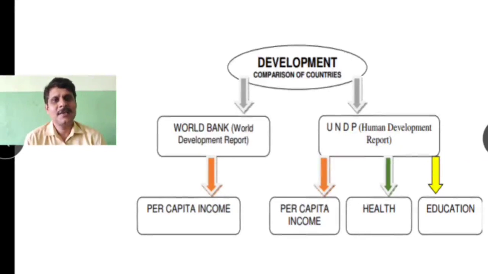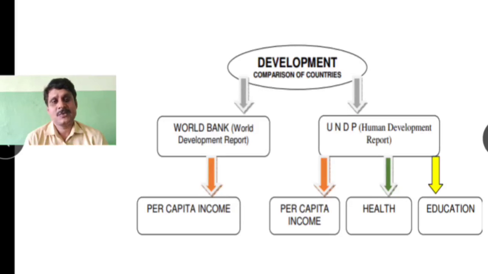Well, children, in this class we tried to understand what development is and what the developmental goals of different individuals are, by taking some examples. Then we also tried to understand the conflicting developmental goals of different individuals. More importantly, children, we made an effort to understand the criteria for comparing the development of different countries.